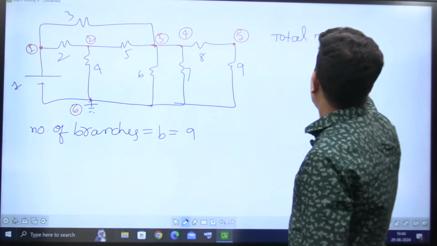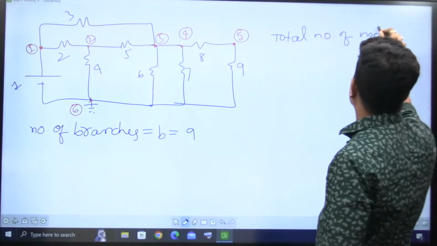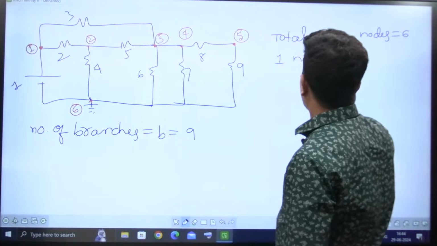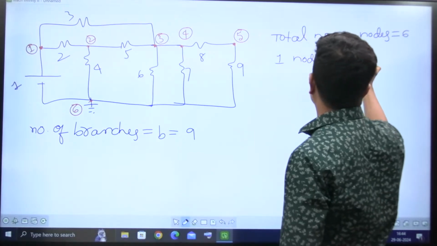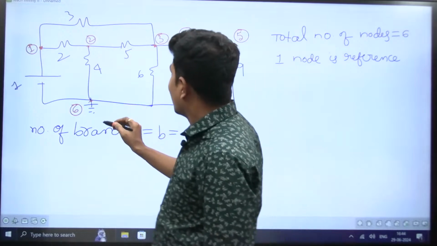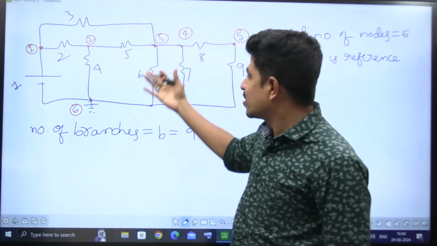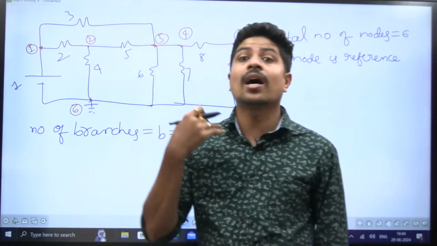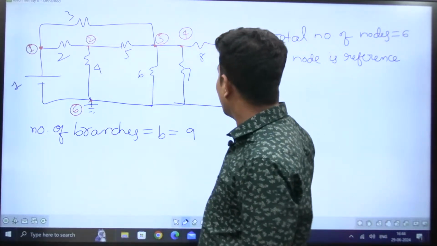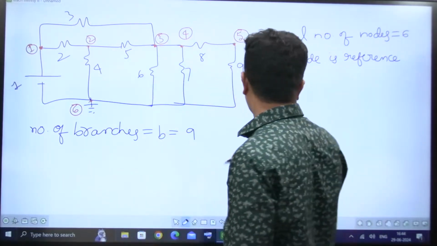Total number of nodes is equal to 6. One node is taken as a reference. Sir, you taken the down node as a reference. Yes, I taken this one. Can I take any other node as reference apart from this? Yes, you can take any other node. There is no rule that you have to take only this node as reference. Among the available nodes, you can take any node as reference, right?